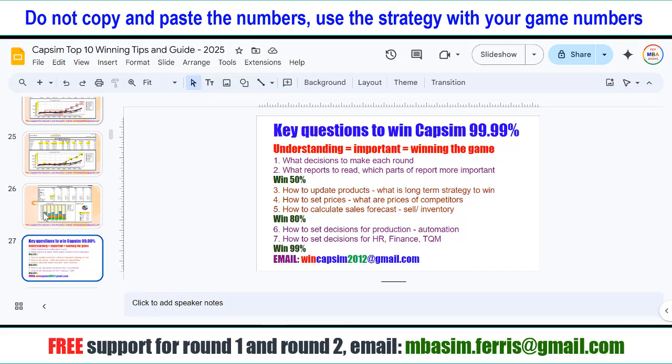How to set the price. What are the prices of competitors? Why you set the price higher or lower than competitors? How to calculate the sale forecast to sell inventory, and then you win 80%.